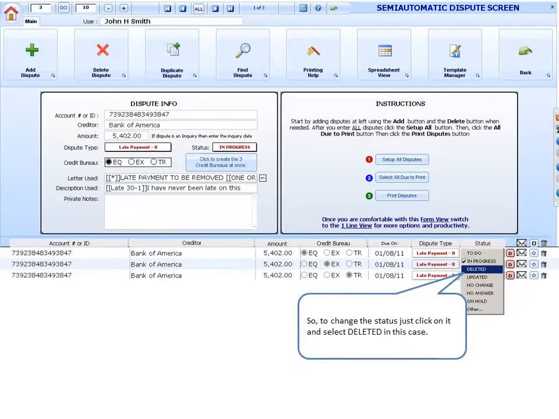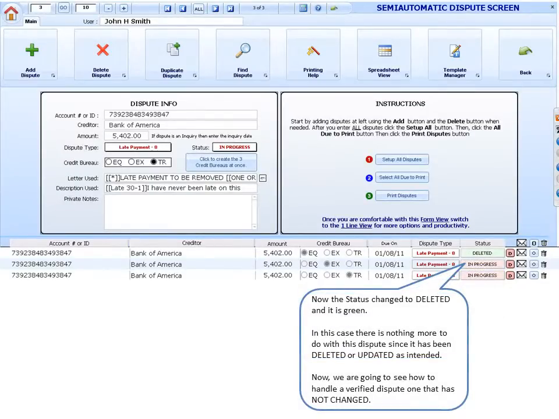So, to change the status, just click on it and select Deleted in this case. Now the status has changed to Deleted and it is green. In this case, there is nothing more to do with this dispute since it has been deleted or updated as intended. Now, we are going to see how to handle a verified dispute, one that has not changed.